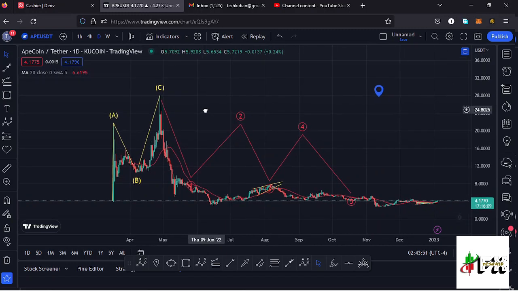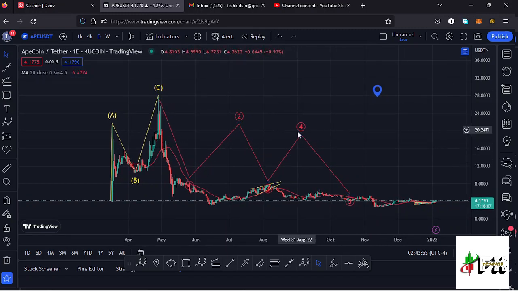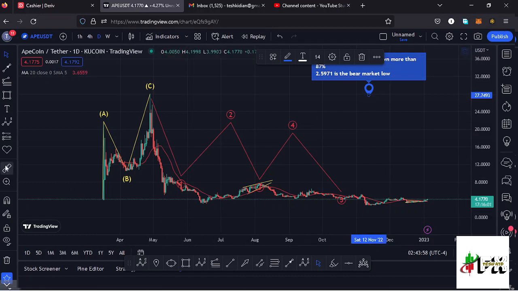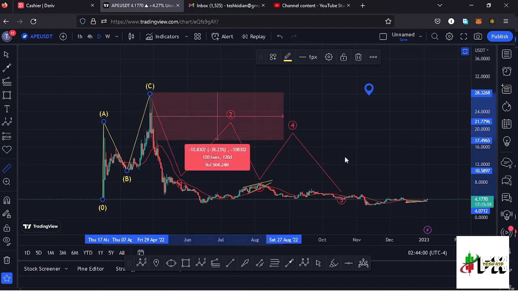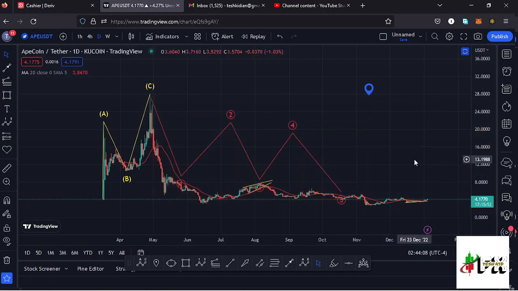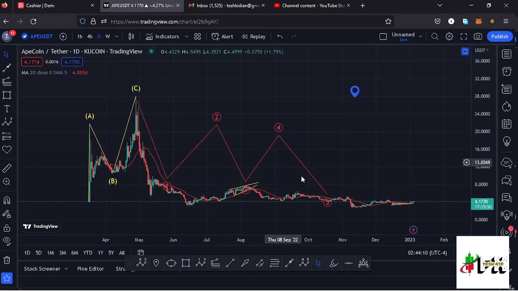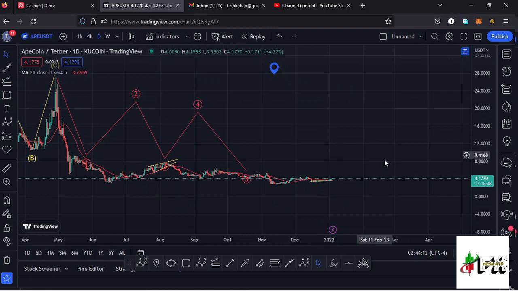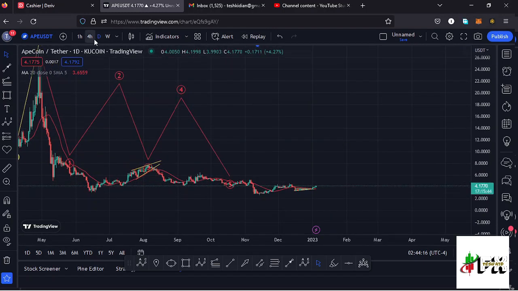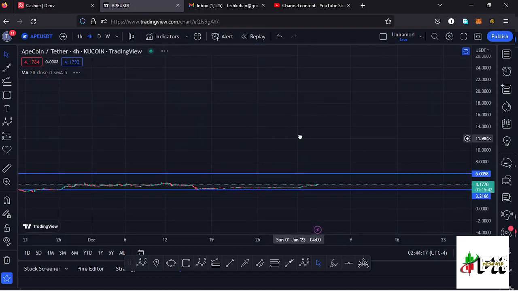And after seeing the all-time high, we started this impulsive movement to the lower side, which has now given us a low at around the $2.5971 mark, and giving you a measure from the all-time high, you can see that apecoin is down more than 90%, meaning there are chances that we might have seen the low for this impulsive movement to the lower side. And whatever we expect next after seeing the low for that movement to the lower side is a bit of a bounce to the upside, maybe obeying the Elliot wave structures.